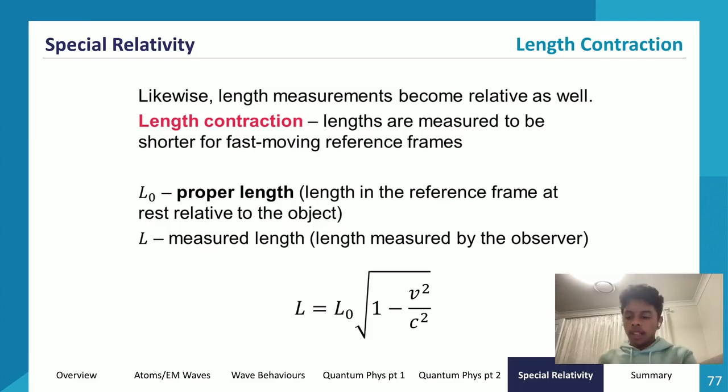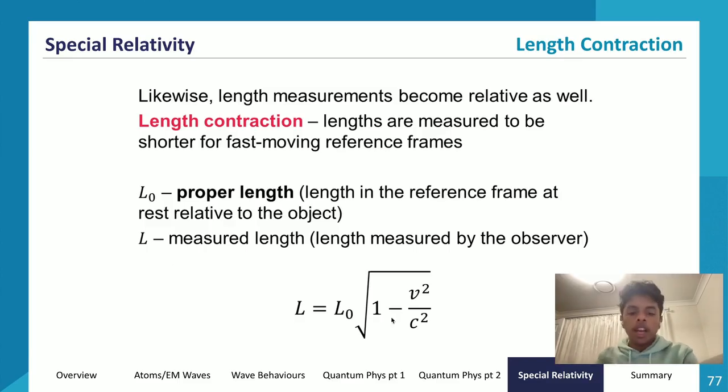Basically, the faster I go, relative to me, I see the outside world moving. If I'm traveling at 0.5 c, relative to myself, I'm stationary, but relative to me, the outside world is moving at 0.5 c. Even though I'm the one that's moving, from my perspective, the outside world is traveling at 0.5 c. So I'll see that the outside world is getting contracted. In the same way, someone in the outside world will see me traveling at 0.5 c, so I'll appear contracted to someone in the outside world.